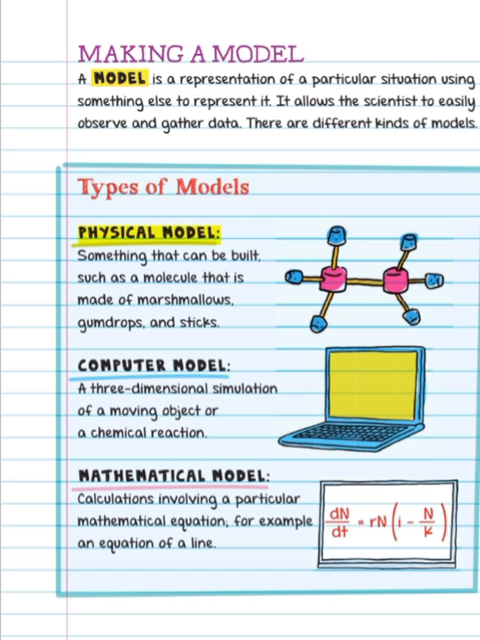Types of models. Physical model: something that can be built, such as a molecule that is made of marshmallows, gumdrops, and sticks. Computer model: a three-dimensional simulation of a moving object or a chemical reaction. Mathematical model: calculations involving a particular mathematical equation, for example an equation of a line.